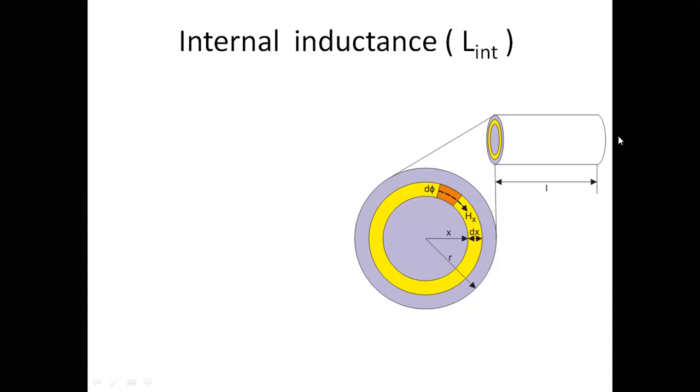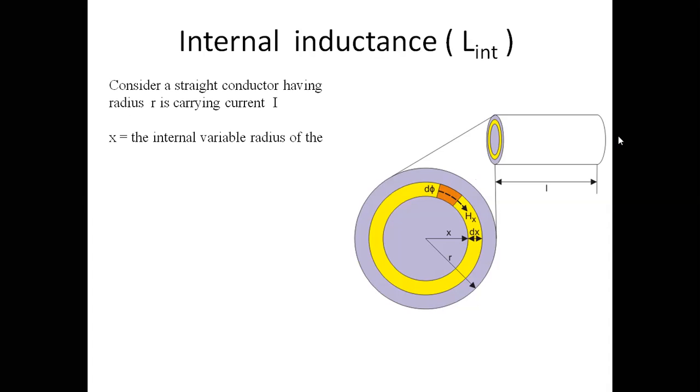Now we are taking a conductor having radius R, which carries current I. So consider a solid conductor having radius R which carries current I. Small x is any distance inside the cross section of the conductor. What will be the range of x? It is greater than 0 and less than R. So it is always taken inside the conductor. Okay.